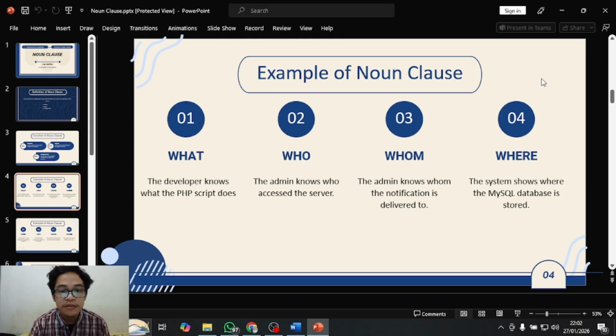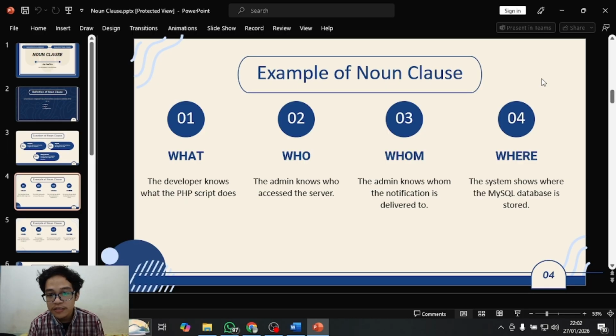And here is the example of noun clause. The first is what. For the example, the developer knows what the PHP script does. Second one is who. For the example, the admin knows who accessed the server. The third one is whom, and the example is the admin knows whom the notification is delivered to.